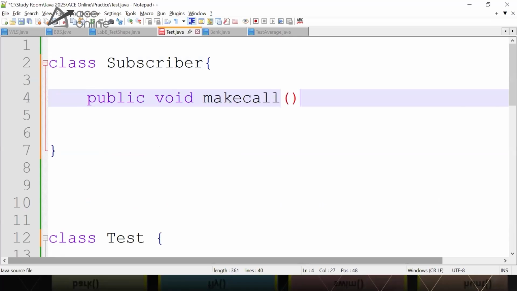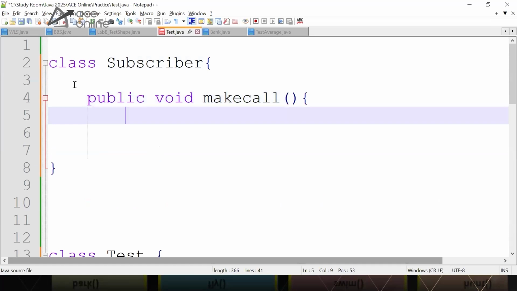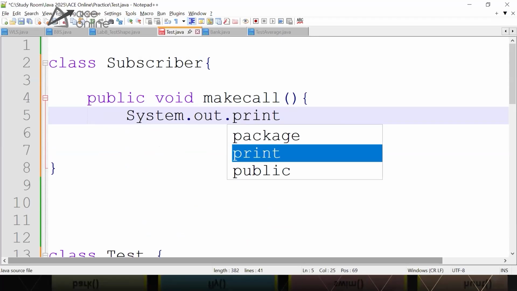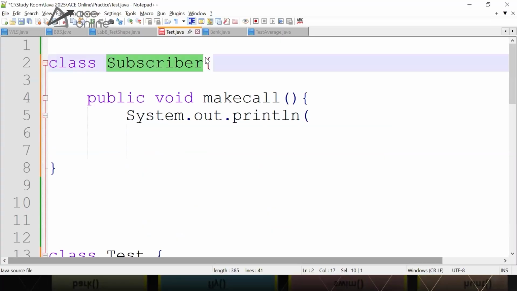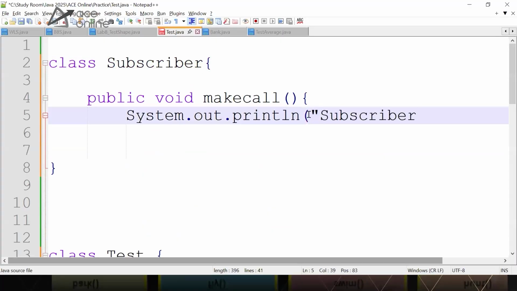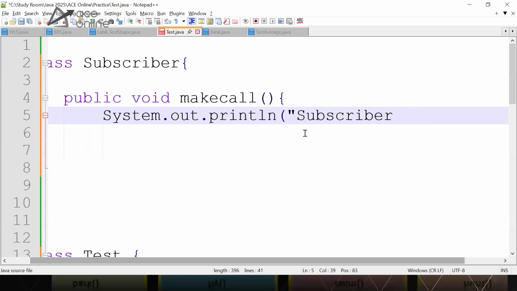Here I will print using System.out.println that the subscriber is making call. Right now I am not adding any properties; later, if you add a property, you can print the name of the subscriber also.